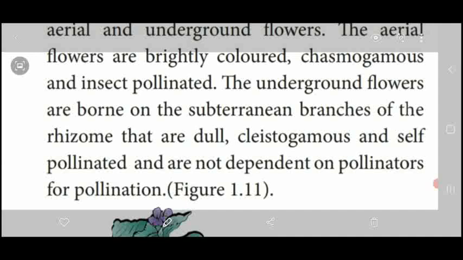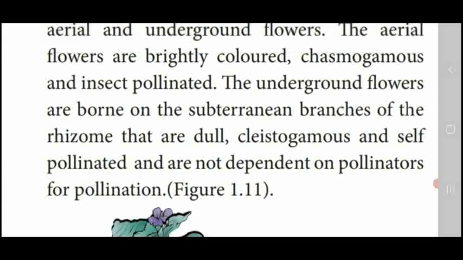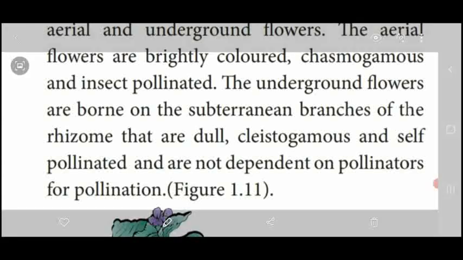So that type of pollination phenomenon is called cleistogamous. And also these plants are self-pollinated plants. That is, bisexual flowers. They are not depending upon the external agent, that is, the pollinating agent. Here in these plants, only self-pollination is possible. So, this Commelina benghalensis shows two modes of pollination.